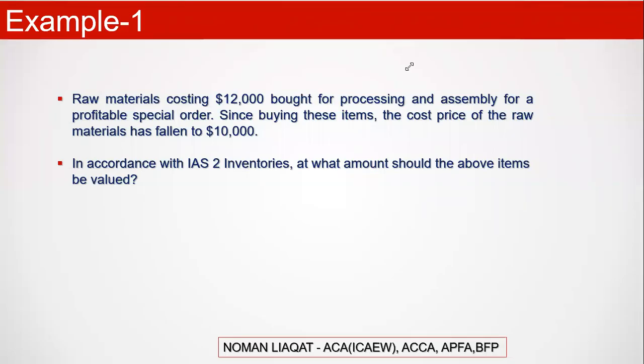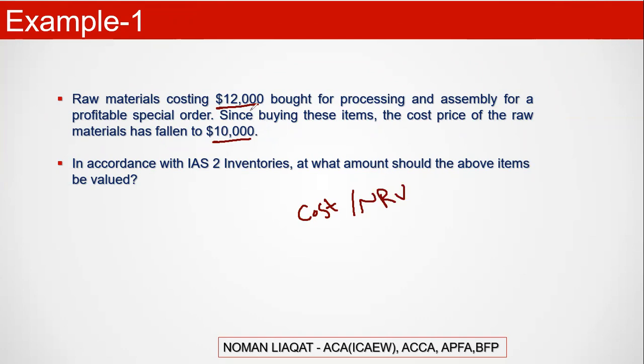We have one good answer from Vinish. I just told you the rule: it is your cost, but that is your replacement cost as well. IAS-2 only talks about the cost element. You have to record your inventory at cost or NRV. There is no concept of NRV, and we don't have any data for NRV in this situation.